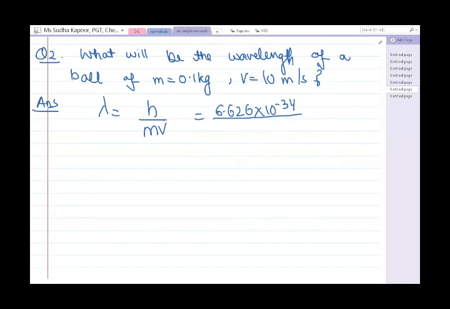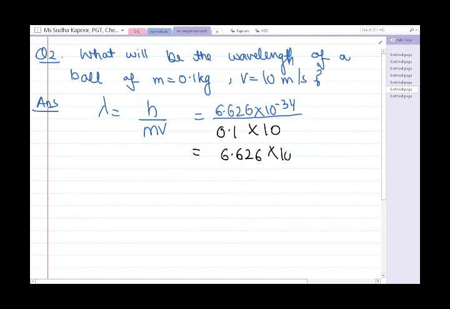So we substitute the mass of the ball, that is 0.1 kg, and the velocity of the ball is given as 10. It becomes 6.626 into 10 to the power minus 34 meter. Very simple calculations.